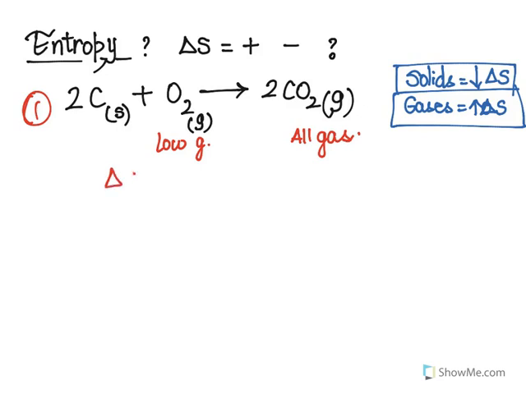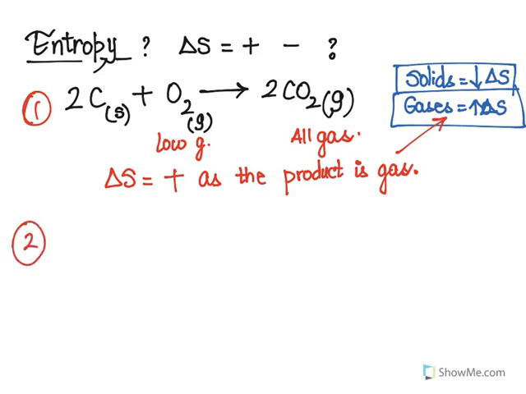So I would say that the entropy here is going to be higher for the products, as the product is a gas. And if you can remember, gases are more disordered.